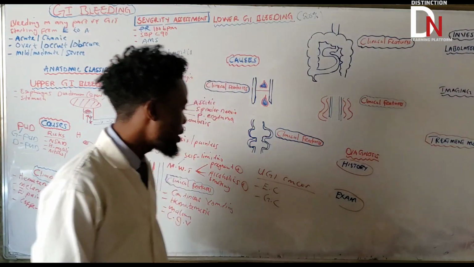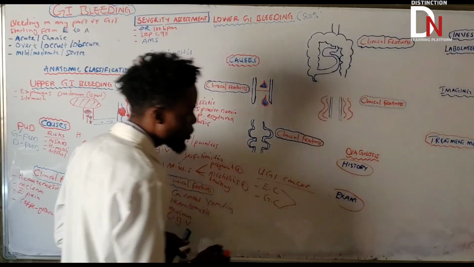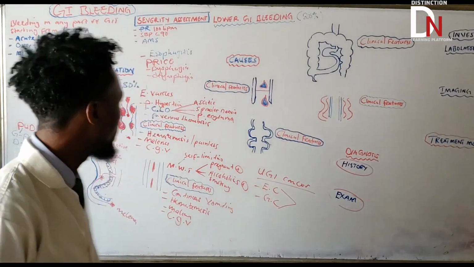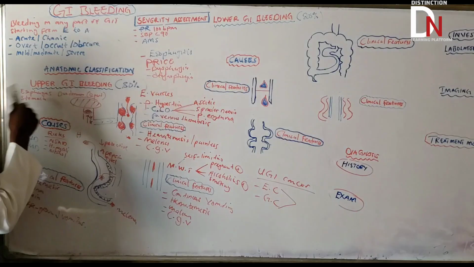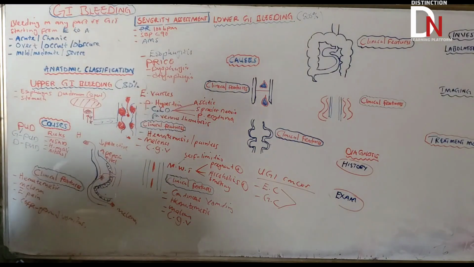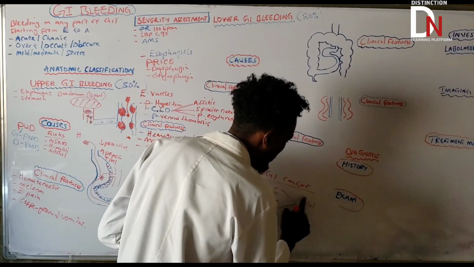So these can cause upper GI bleeding. But the important thing is what type of upper GI bleeding do they cause? If you come back here, we talked about the occult. So these are going to cause what we call occult bleeding.